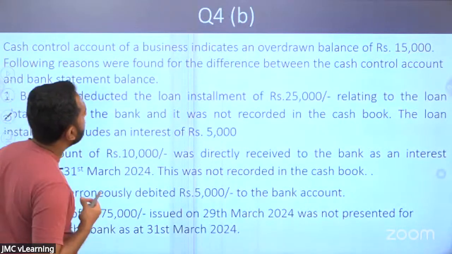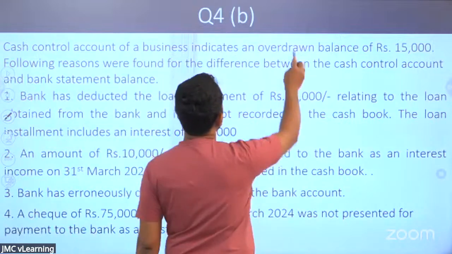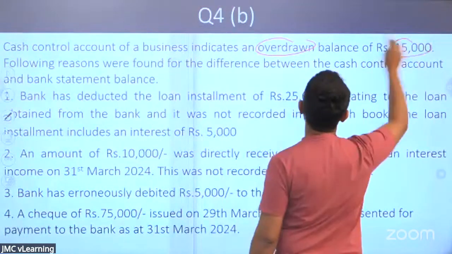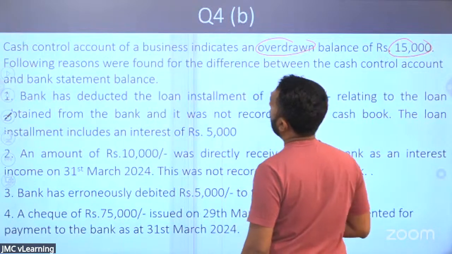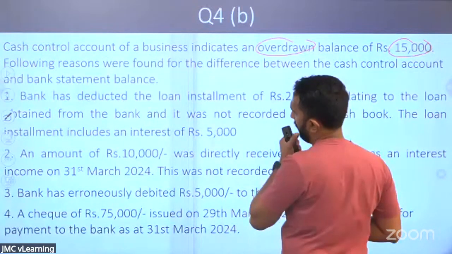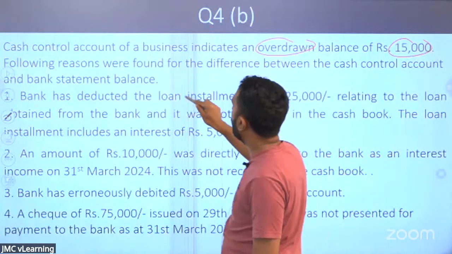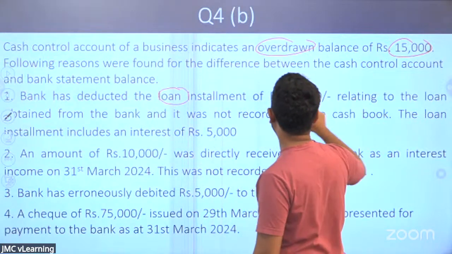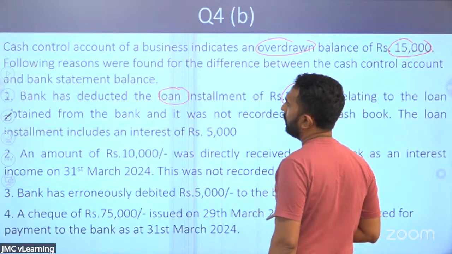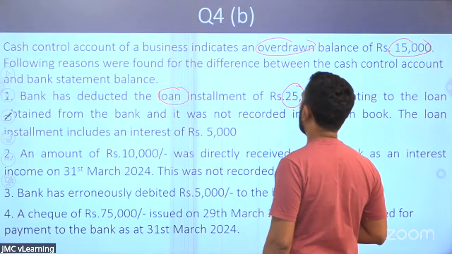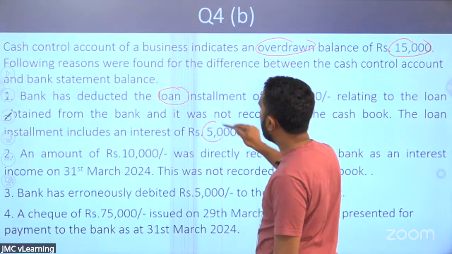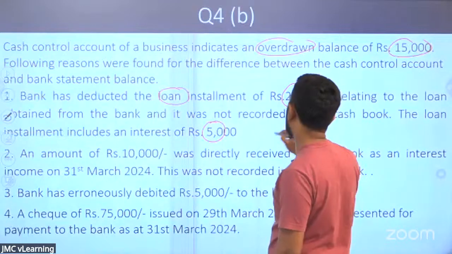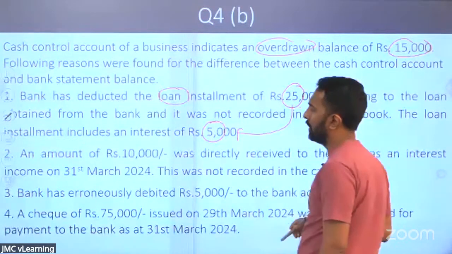Cash control account of a business indicates an overdrawn balance of 15,000. Following reasons were found. Bank has deducted the loan installment of 25,000 relating to the loan. It was not recorded. The loan installment included interest of 5,000.